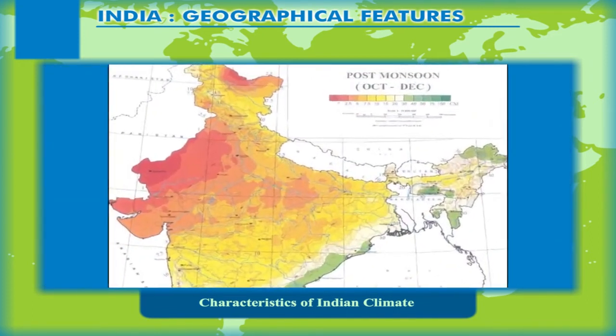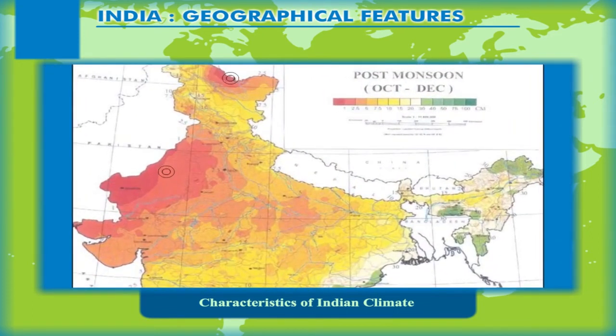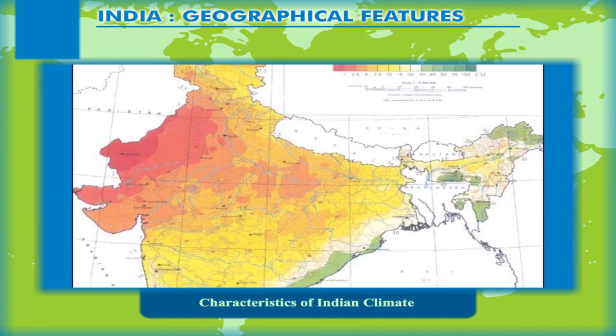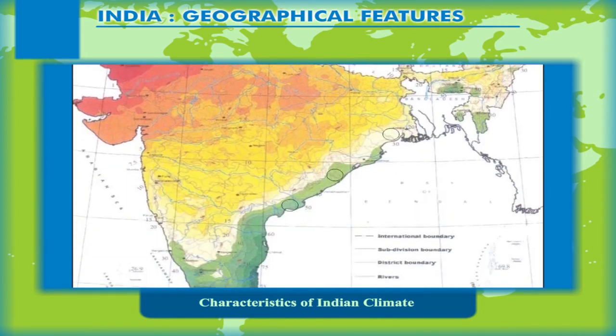Temperature contrast. The areas to the north of the Tropic of Cancer have the continental type of climate. The range of temperature is quite high. However, southern India is dominated by the maritime influence of water bodies, hence the range of temperature is low.